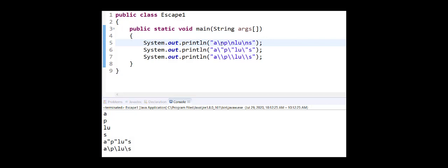So let's start with that string literal first. In the string literal, I have a \n between the A and the P, a \n between the P and the L, and then the L and U, and then a \n between the L, U, and S, which means it's basically going to create println calls for each of those chunks and put them on a line by themselves. On the next full line in that string literal, I have \" between chunks, which means it puts double quotes in between each of those chunks where I had the \n on the first line. And the one that I really like that's closest to my heart is the \\.